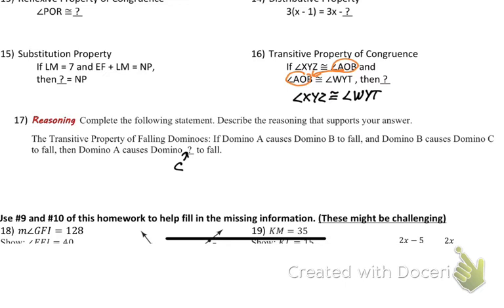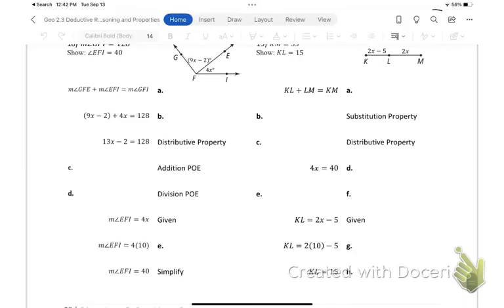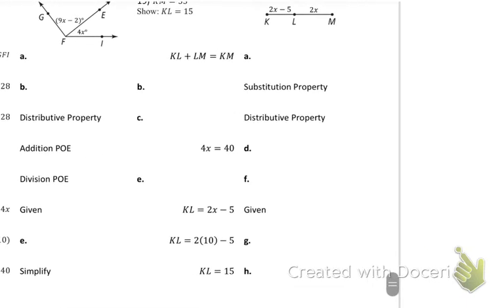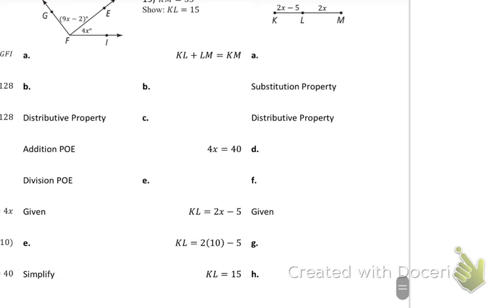Yeah, Oliver. 19, I had a question about the A. Yeah, let's bring up 19 real quick. I'm missing a little bit of the picture, but that's okay. I just need A. Okay, A. So what I'm looking at is we have two segments being added together to make a bigger segment. So we did that in chapter 1. We talked about it, but we didn't really necessarily remember it.